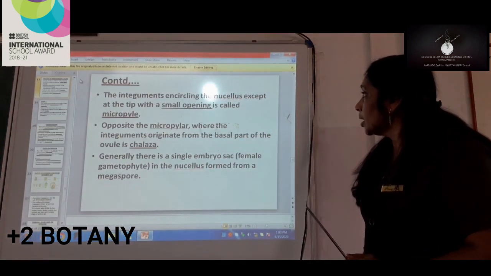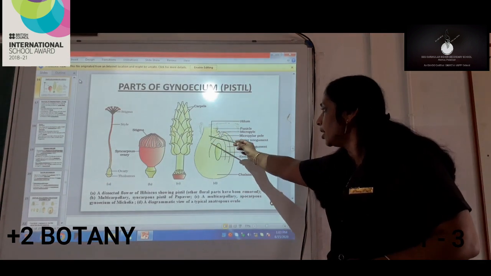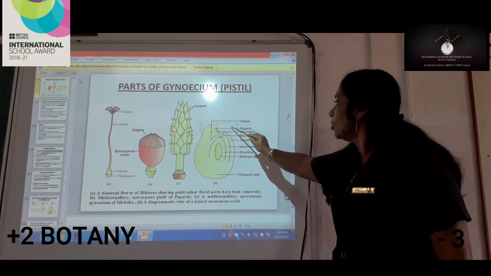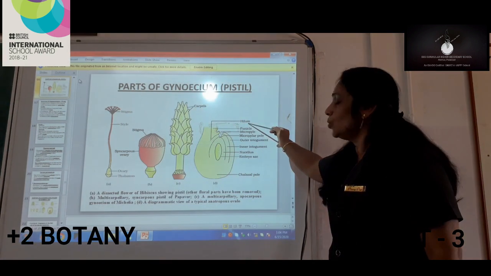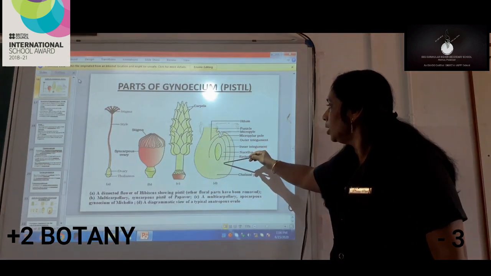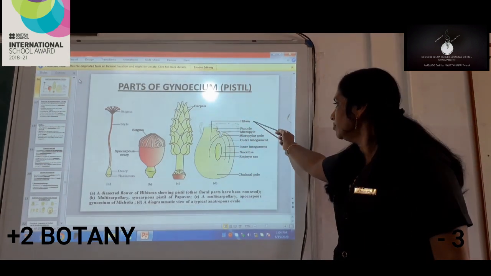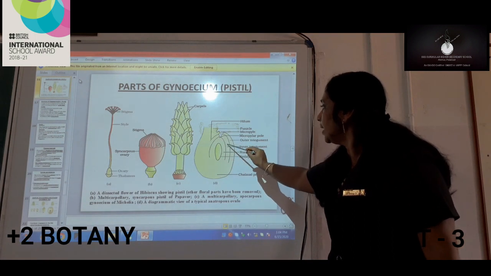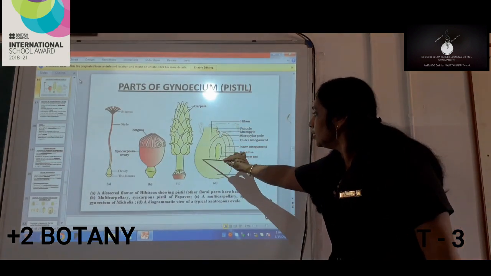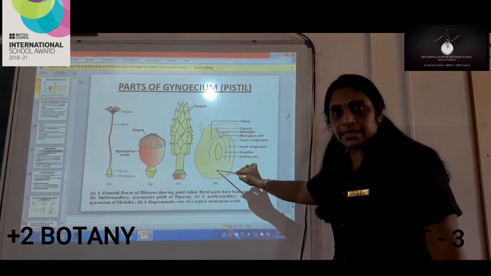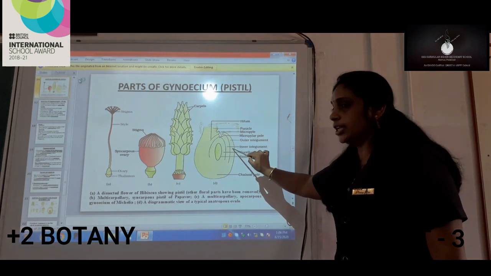See my dear children, here you can see the structure back. Isn't it? This is the structure of an anatropous ovule, where I told you about the funicle. It's the stalk. Number 2, I told you about the hilum, where the ovule and the funicle are attached with each other. And then I told you the integument is there. These are the two integuments. Then I told you that the nucleus is present, and this nucleus is being protected by these integuments.